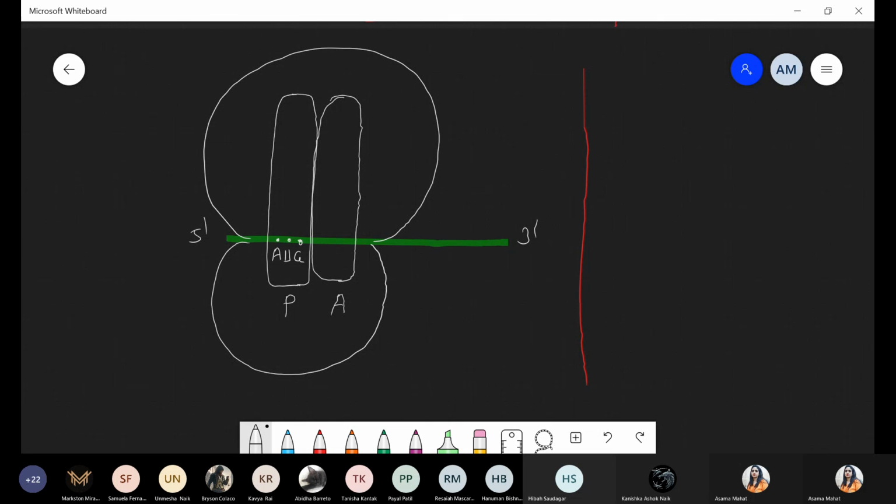AUG codes for methionine. And where AUG is present, ultimately there is an attachment of initiator tRNA, first amino acid added at which site, that is P site.